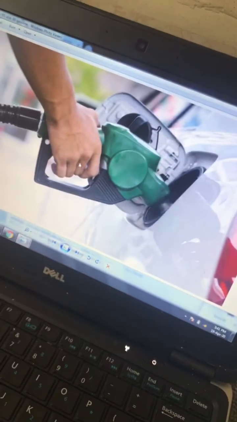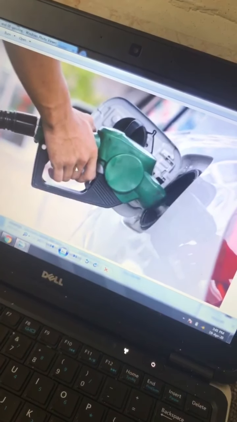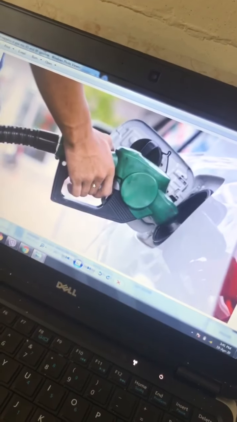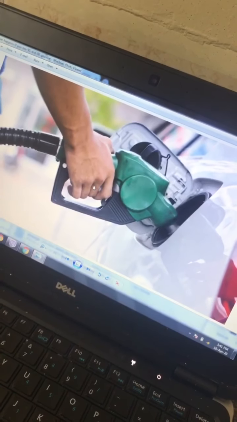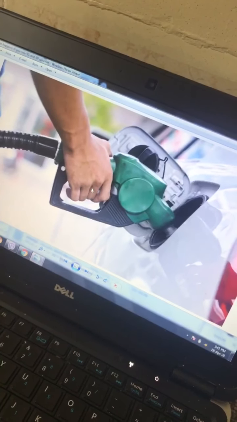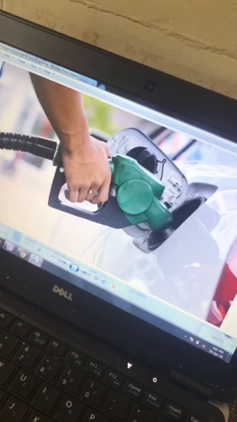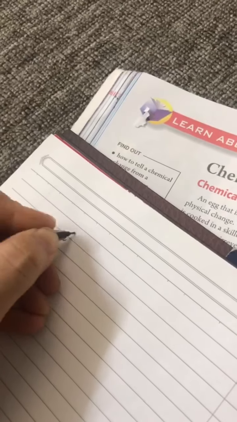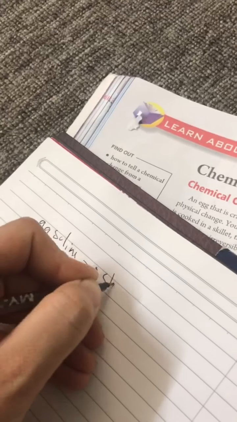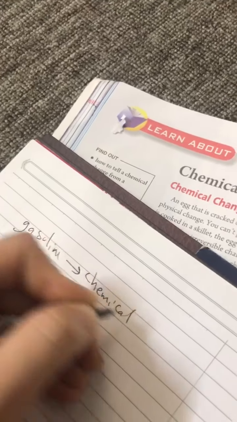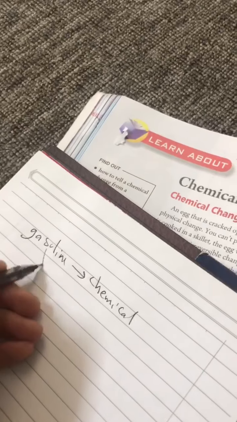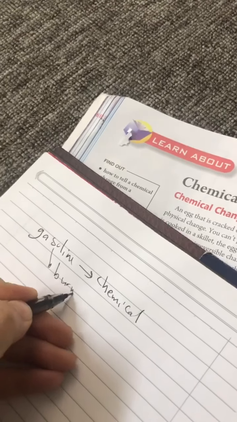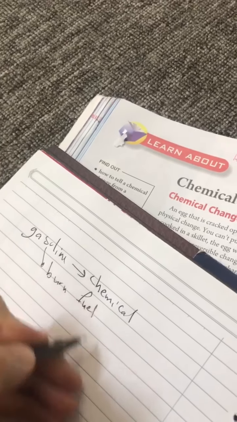Gasoline we are using to put inside of the car, so it will help the car to go and to move, right? So gasoline is this example that we put inside of our car. It helps our car to move. Okay, so what does that mean? Is it a physical change or is it a chemical change? I'm saying to you, gasoline, it is a chemical. Even in the book it says it's a chemical. Why? Because it will burn the fuel.